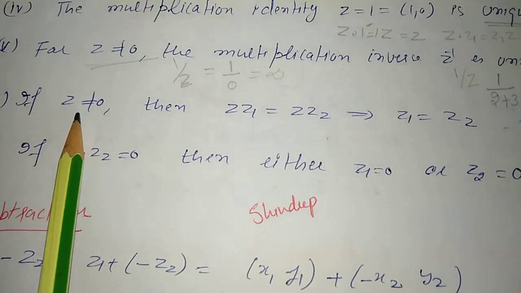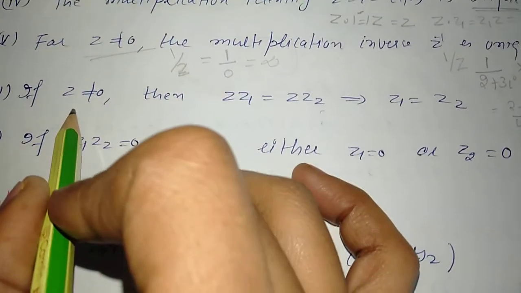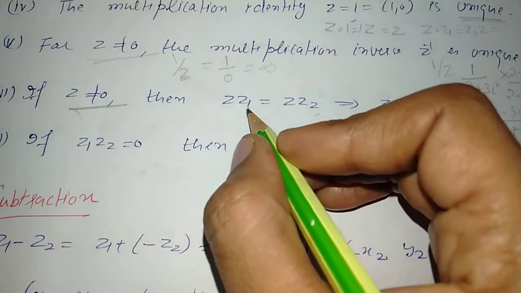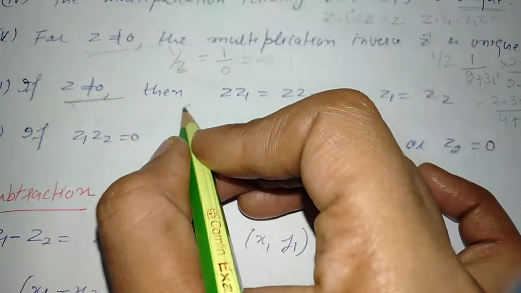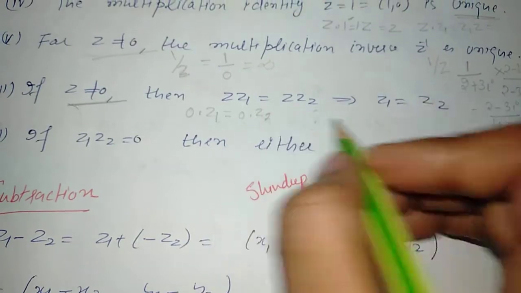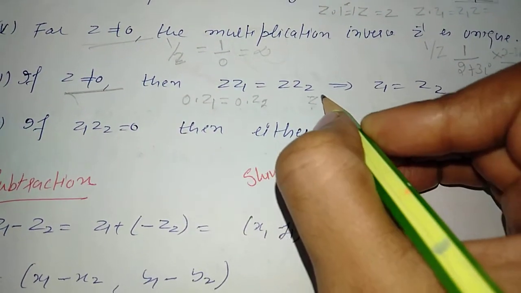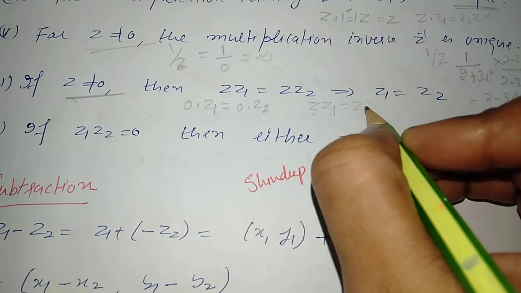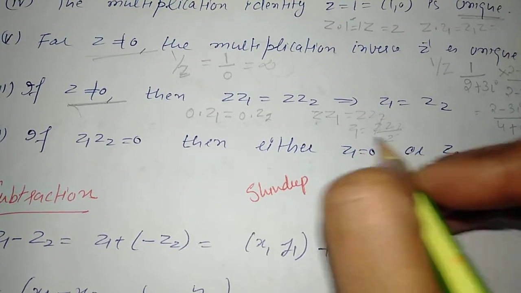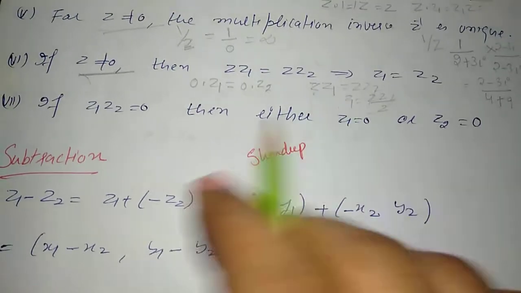Moreover, if z is not equal to 0, then z into z1 is equal to z into z2. Why have we imposed the condition that z is not equal to 0? Because if z is equal to 0, then 0 into z1 is equal to 0 into z2, and both sides become 0. We will not be able to conclude this result. So if z is not equal to 0, we may write z1 is equal to z into z2 divided by z. Z can be cancelled out, so we will achieve the result that z1 is equal to z2.